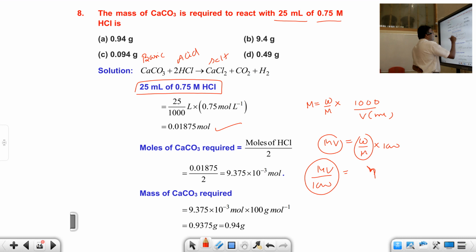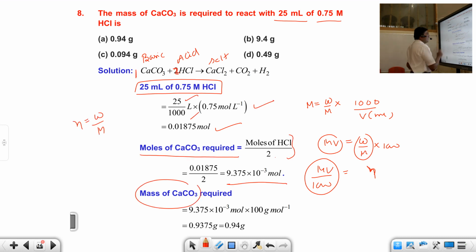Now you know very well, 1 mole of CaCO3 requires 2 moles of HCl. Very simple. Now 0.175 moles, actually moles of HCl, how much? Because moles of CaCO3 required is HCl by 2. Naturally, 1 mole requires 2 moles. Now when you get the moles, number of moles is equal to weight by molecular weight. But here only one simple thing: 1 mole of CaCO3 requires 2 moles of HCl, so 1 mole of HCl requires 1 by 2 of CaCO3.